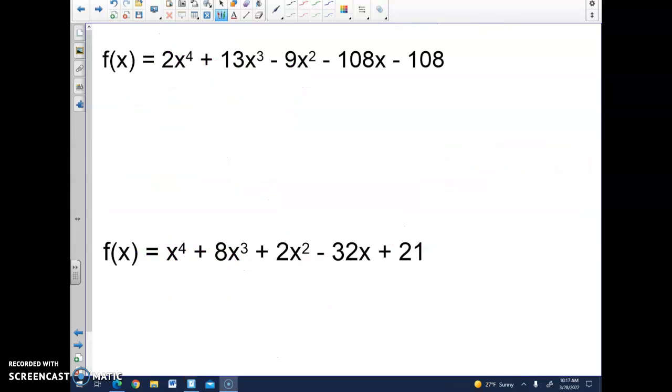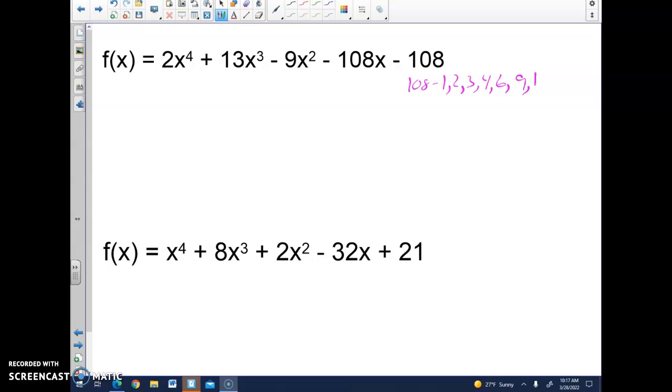So this question here, obviously we got to find our possible factors. So I start with my factors of 108. There's a lot. 1, 2, 3, 4, 5 is not. 6 is. 7 is not. 8 is not. 9 is. 10 is not. 11 is not.